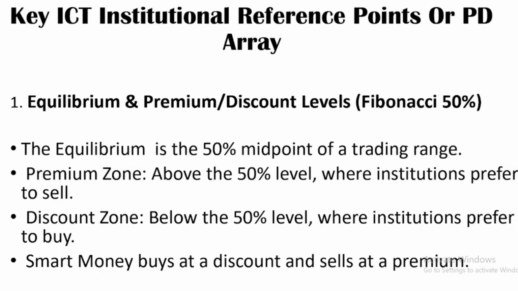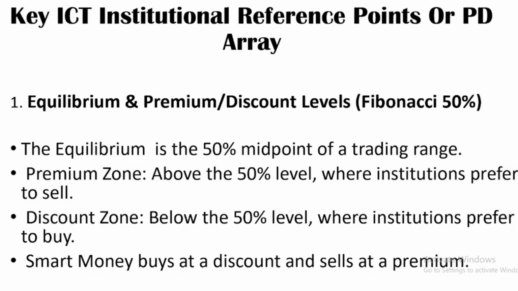The institutions are not buying or selling at random levels. There are certain locations where they put their orders in the marketplace. For example, when they want to sell, they prefer to sell at premium levels. Why? Anything above is expensive, so they want to sell at a higher price. Do you understand the logic here? They are selling at a higher price.